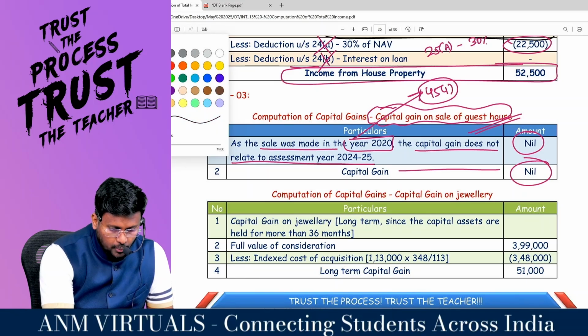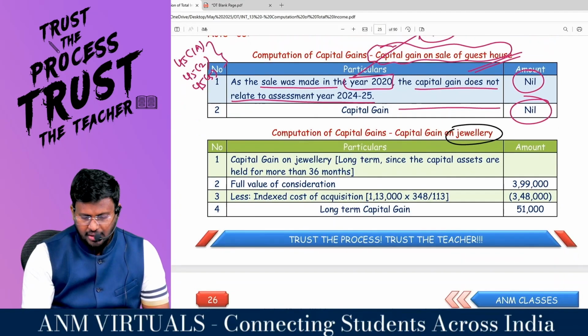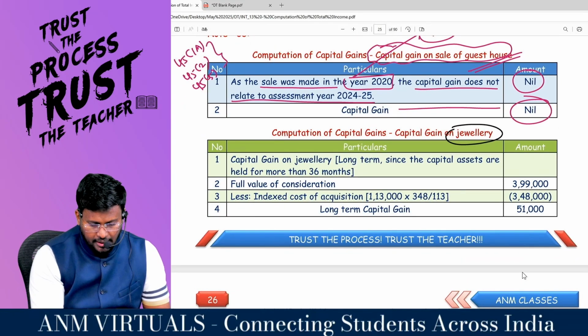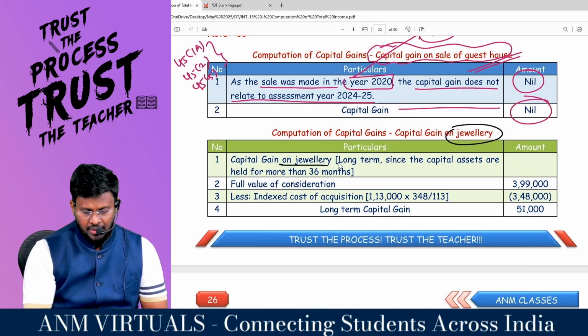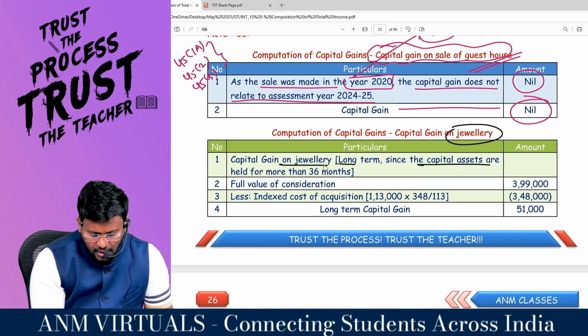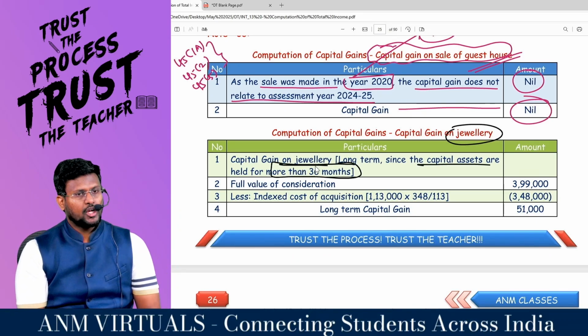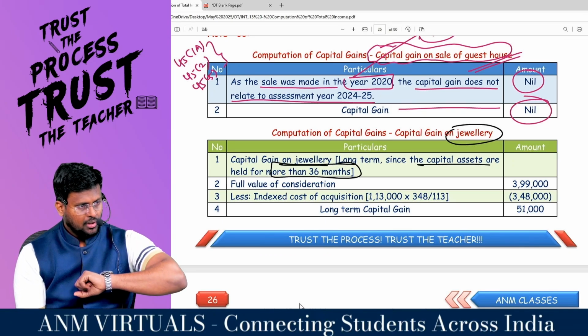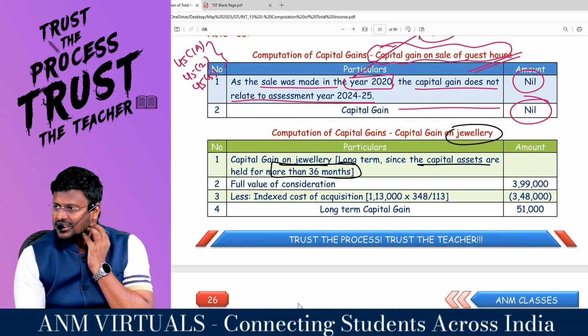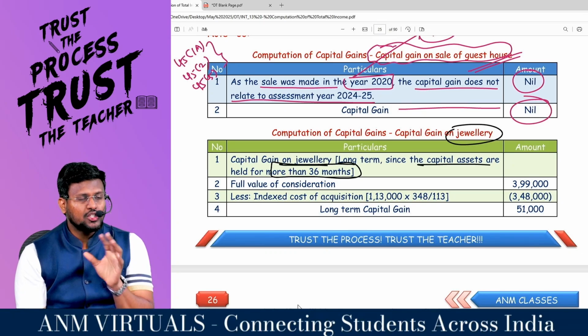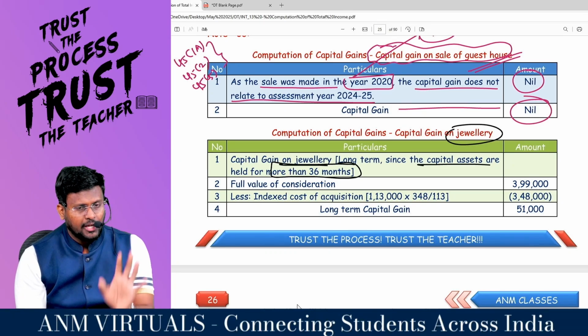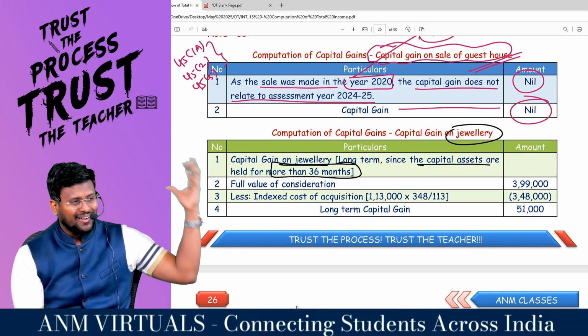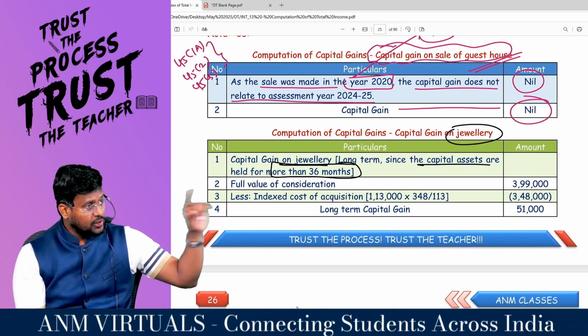But with regard to what? Jewelry. My dear lovable students, you are having capital gain. So capital gain on what? Jewelry. Long term, since the capital asset was held for more than 36 months, because jewelry is not listed shares or basically a financial asset. Right, sir? For a financial asset, 12 months is the period of holding. And jewelry is not unlisted shares or land and building. For that, 24 months. It will fall under the category of other asset. So the limit is what?